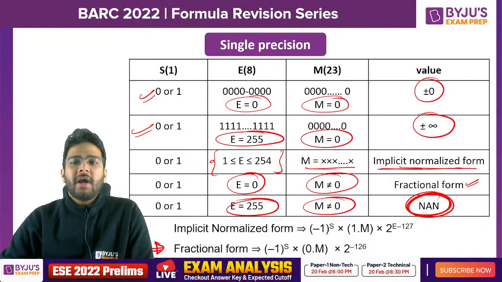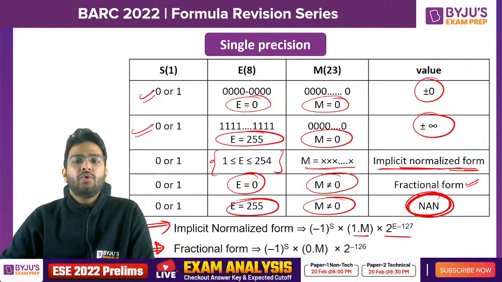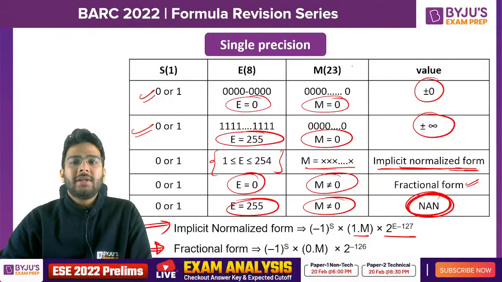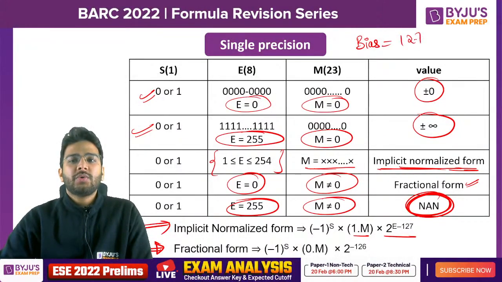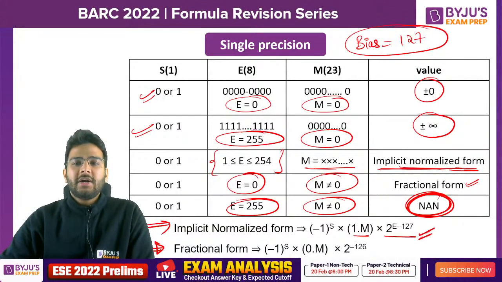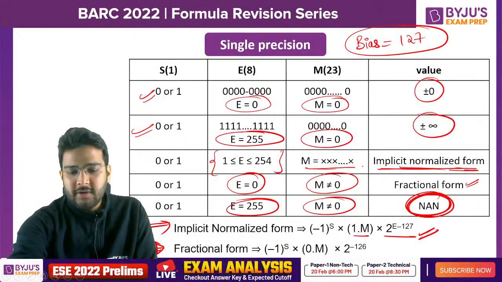Mostly the questions will be asked from the implicit normalized form. So this is the formula: (-1)^s × 1.m × 2^(e − 127). Here, in case of single precision, the bias value is 127. So that's why it is 2 raised to the power e minus 127.